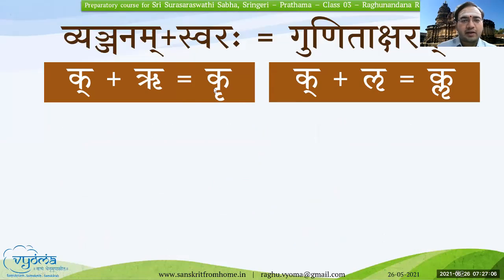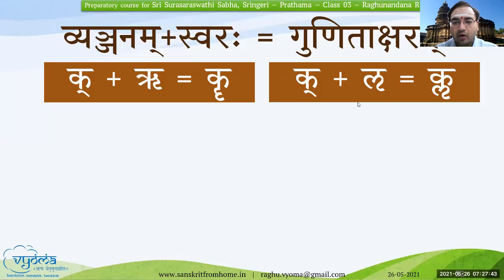Here, both of these are there. K plus R, which is Kr, and K plus L, which is Kl. The sound is very subtle. It is not Kl. Some people make it evident saying that it is Rikara and hence they say Kl, but that is not the right pronunciation. It is just similar to Kr, Kr, Kl. The L will be just heard. You shouldn't again stress while pronouncing these letters. Any Swara will not require much stress while pronouncing it.